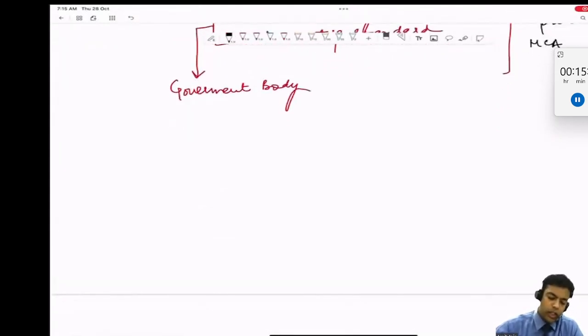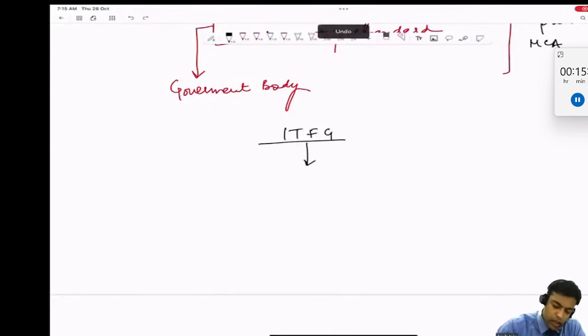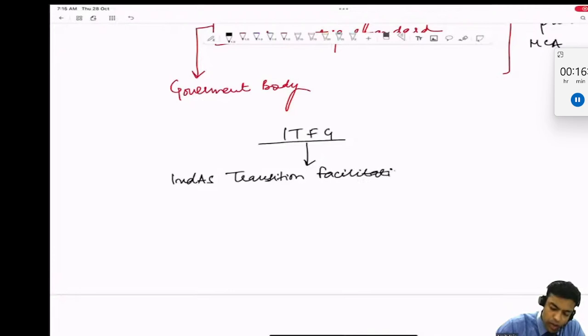Okay, guys, one more thing. Since Jitendra has asked this question, who is NACAS? There is one committee called ITFG, right? There is one committee called ITFG. What is ITFG? ITFG is Ind AS Transition Facilitation Group.